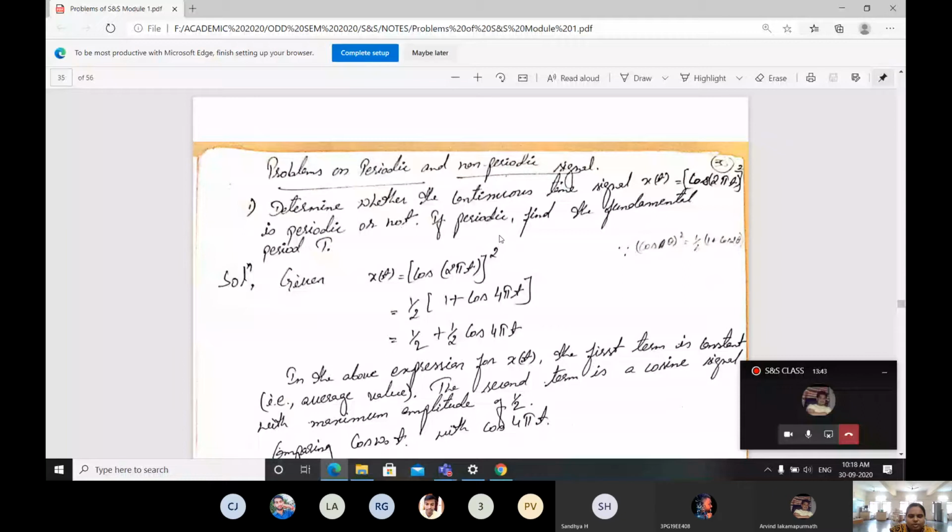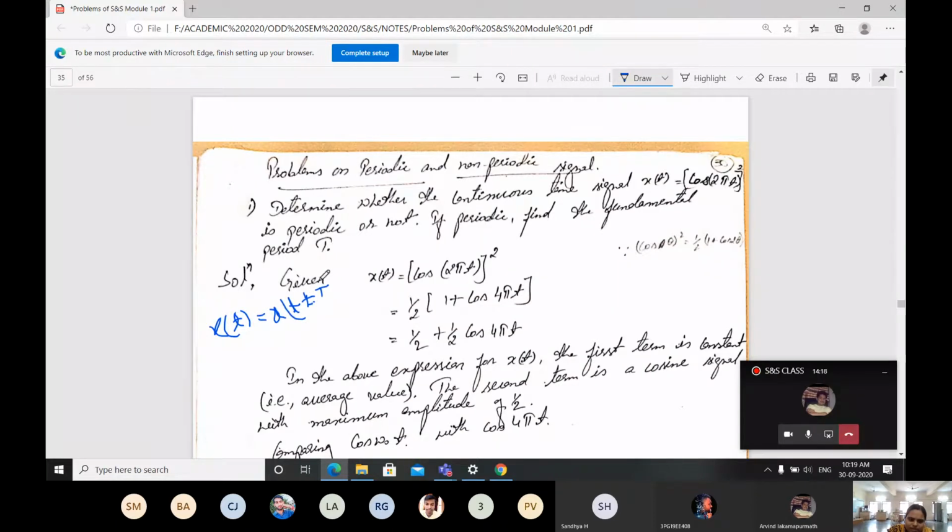Okay, next problems based on periodic and non-periodic signals. We already came across what we mean by periodic and non-periodic. If a signal is periodic, it should satisfy the condition that in terms of a continuous time signal, x(t) should be equal to x(t + T). In terms of a discrete signal, x[n] is equal to x[n + N].